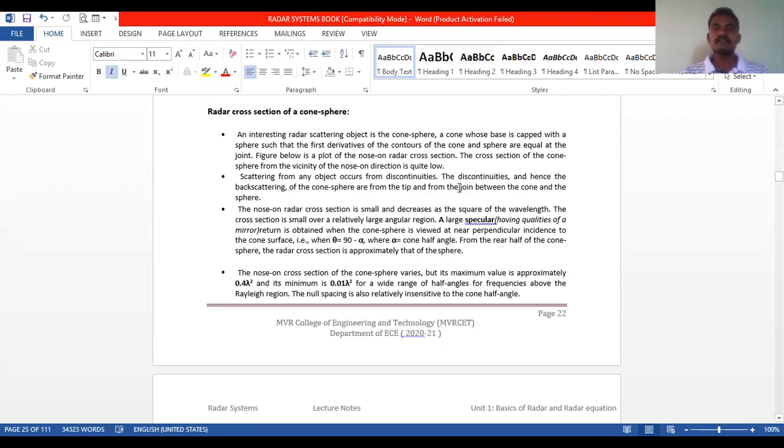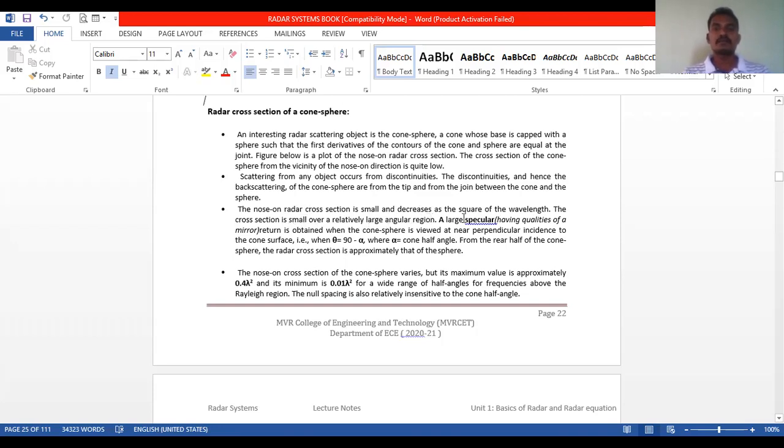The discontinuities, and hence the backscattering of the cone sphere, are from the tip end and from the joint between the cone and the sphere. The nose-on radar cross section is small and decreases as the sphere grows in wavelengths. So the cross section is small over a relatively large angular region.